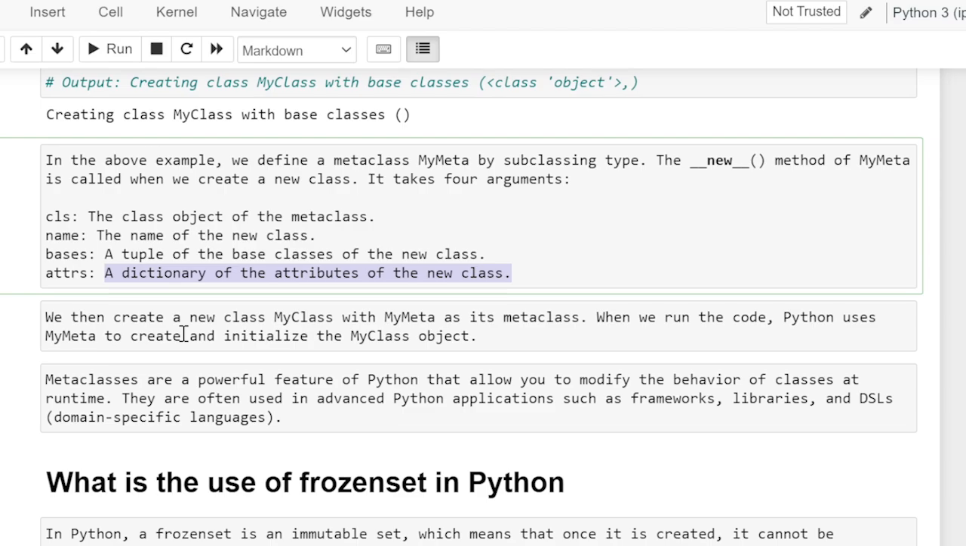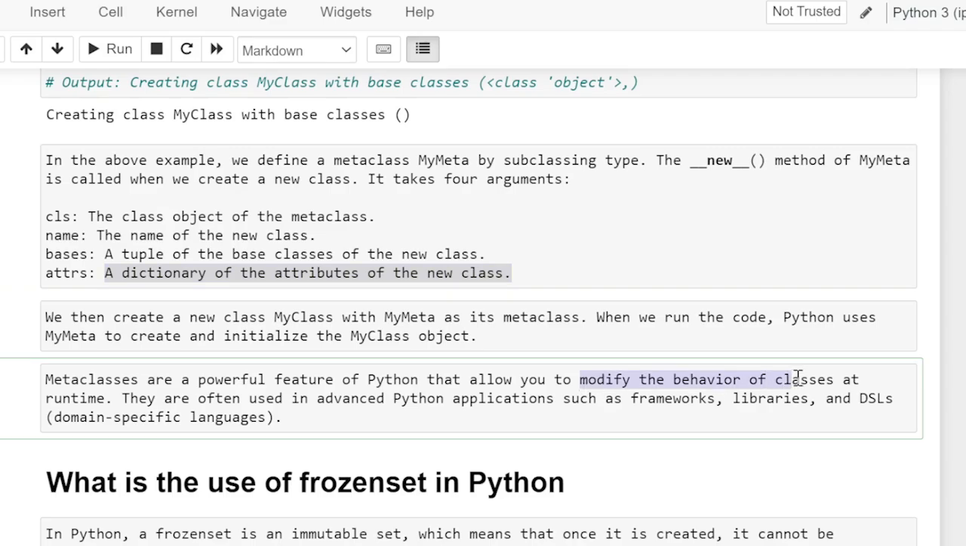Metaclasses are a powerful feature of Python. They allow you to modify the behavior of classes at runtime. They are often used in advanced Python applications such as frameworks, libraries, and DSLs, domain-specific languages.